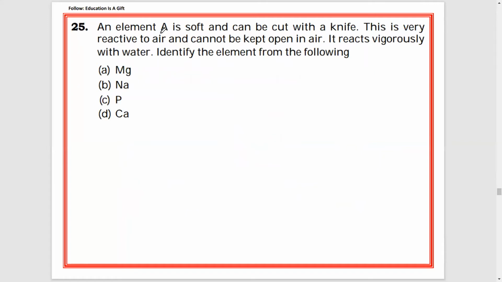25. An element A is soft and can be cut with a knife. Very straight question, I guess. It is very reactive to air, cannot be kept open in air. It reacts vigorously with water. Identify the element from the following. They have given four options: magnesium, sodium, potassium and calcium. Which one is correct? Blindly you can mark sodium. Sodium is very aggressive, it reacts vigorously with oxygen and with water, so it is stored in kerosene, and it is so soft that we can cut it with a knife. So that is the option.